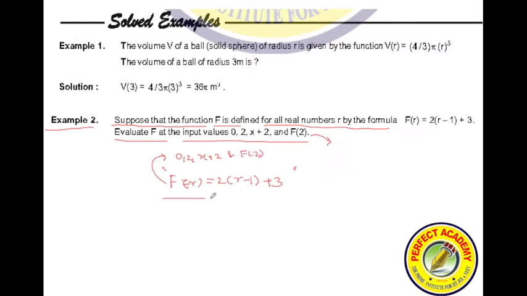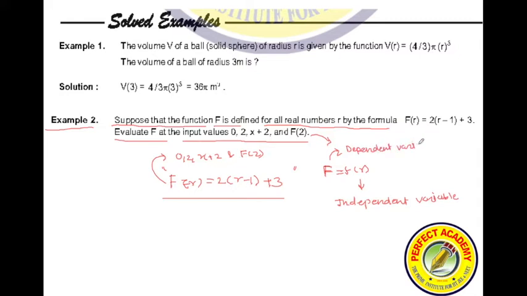Now first of all, after writing the function, you understood here f is a function of what? r. So here r is the independent variable, and this f value which we will be getting is actually a dependent variable, right?